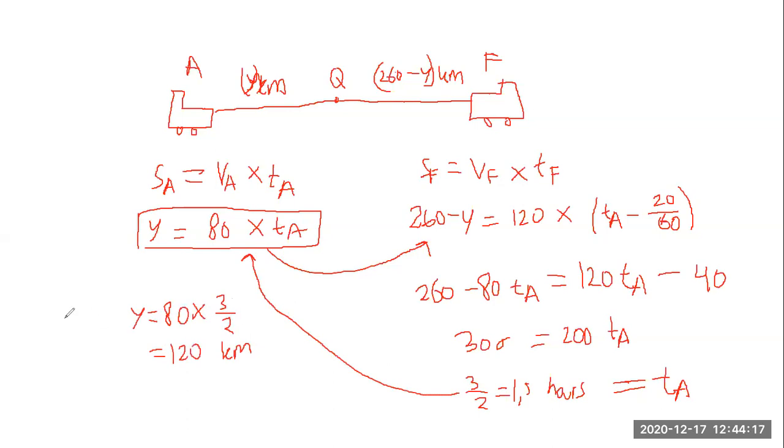So since Azam travels for 120 kilometers, Fadil travels for 260 minus y, which is 260 minus 120 equals 140 kilometers. So if we want to find the difference between the distance traveled by Fadil and the distance traveled by Azam, the answer would be 20 kilometers.